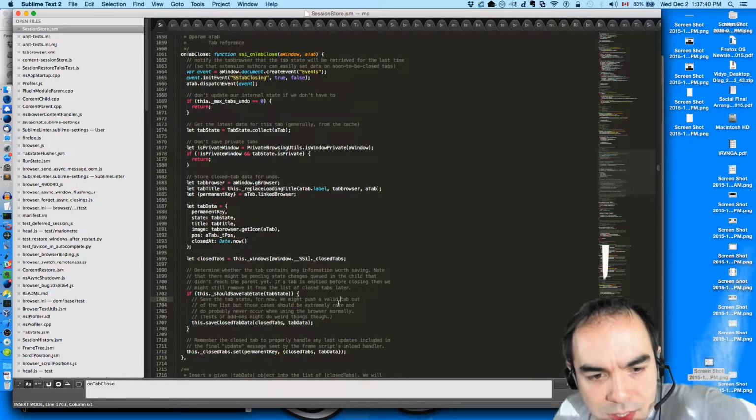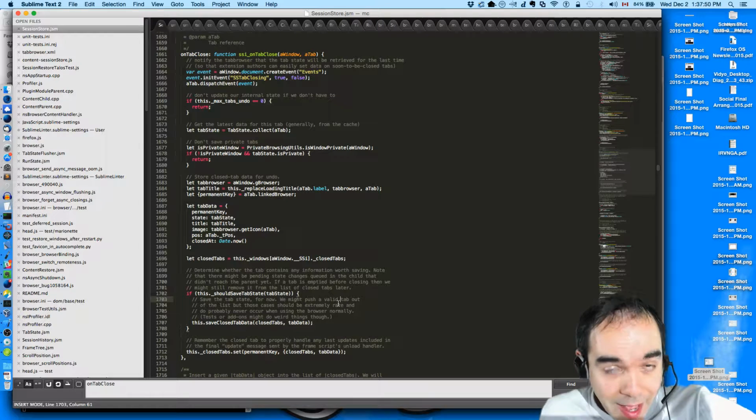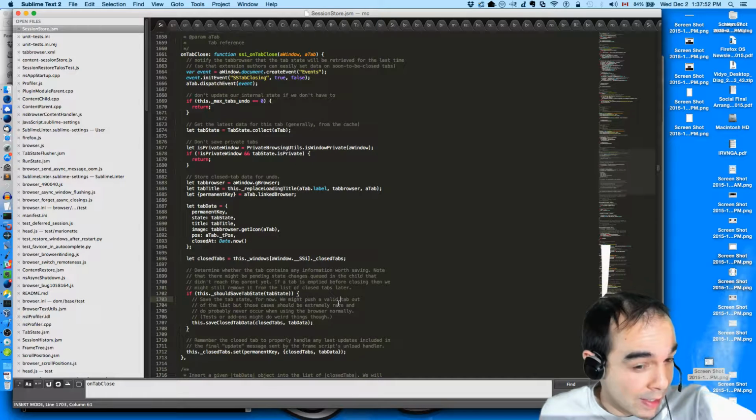So maybe it's the other case that we care about. If we choose to purge session history after a tab has suddenly become interesting again, what happens?